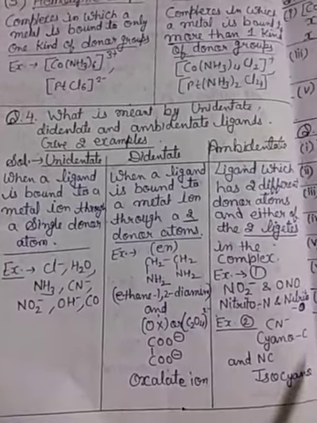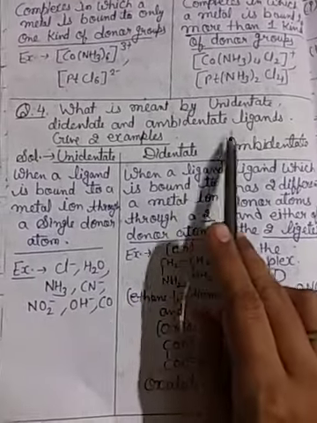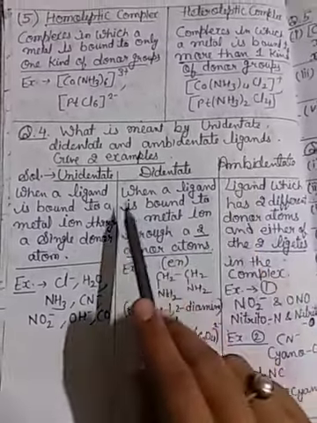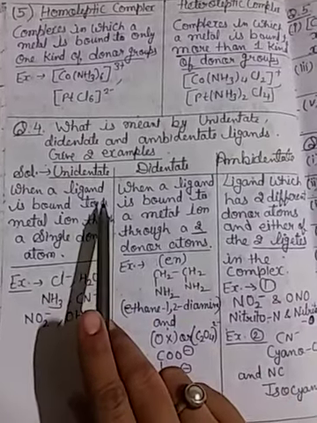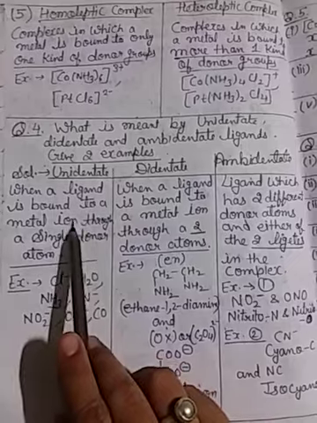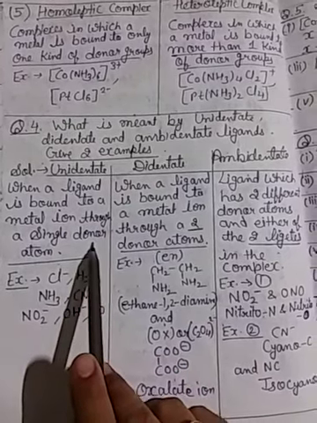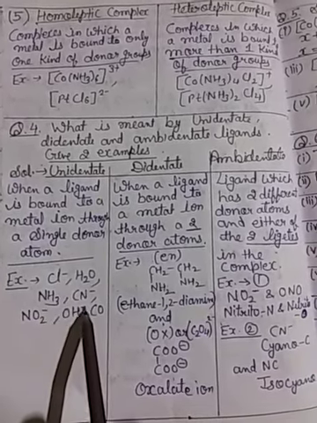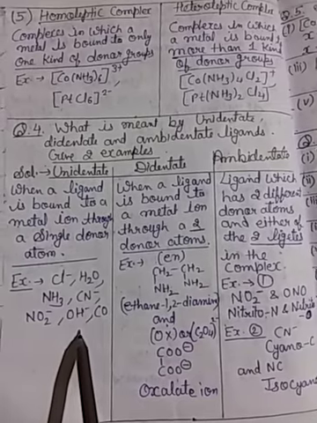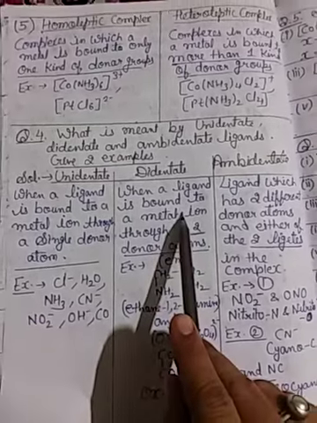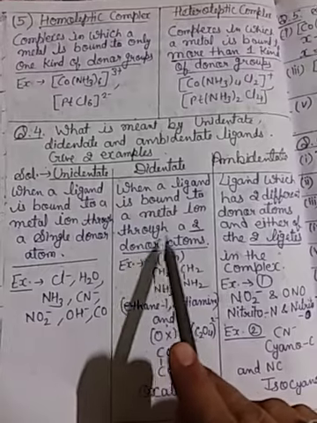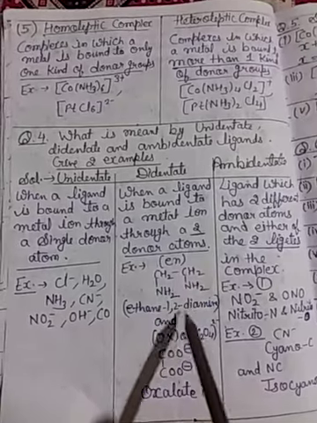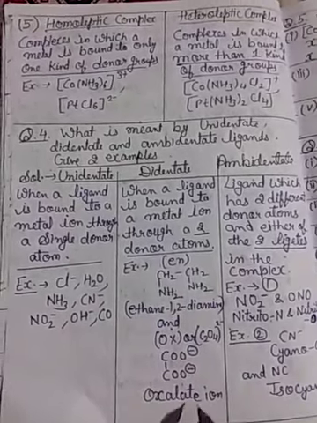Then question number 4: what is meant by unidentate, didentate and ambidentate ligand? Unidentate: when a ligand is bound to the metal ion through a single donor atom, it is known as unidentate, like Cl-, H2O, NH3, CN-, NO2-, OH-, CO. Then didentate: when a ligand is bound to a metal ion through two donor atoms, like en, ethane-1,2-diamine, oxalate ion.